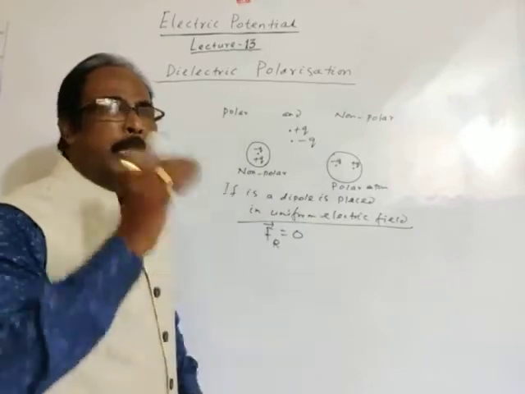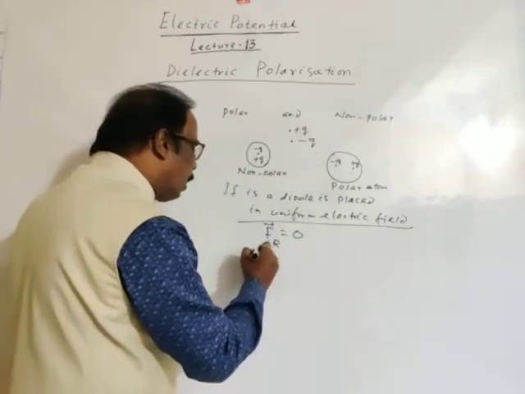The resultant force on the dipole is always 0, but the resultant torque